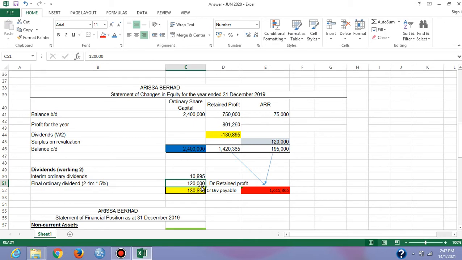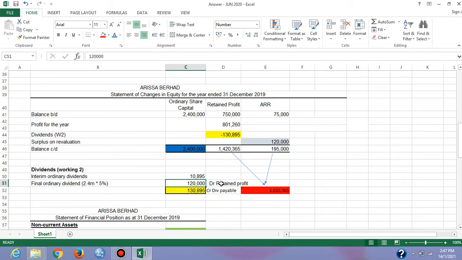We have to total the figures. When you total these figures, you have to transfer them to the retained profit. And for the 120,000, this is not yet paid by the company.